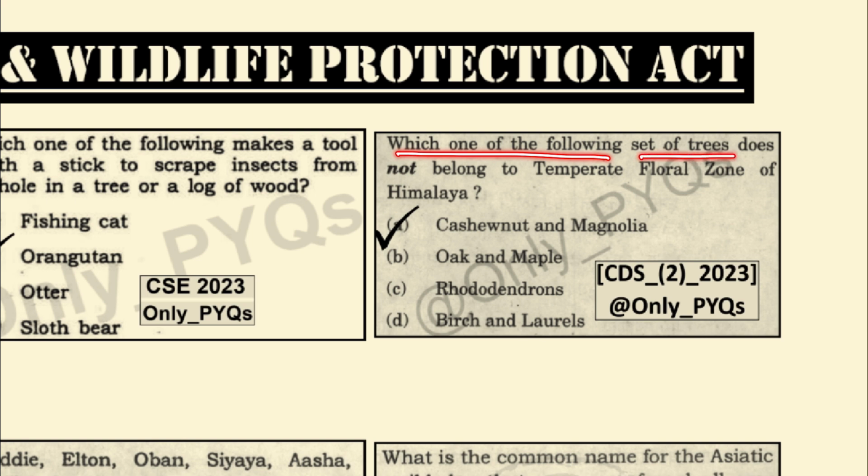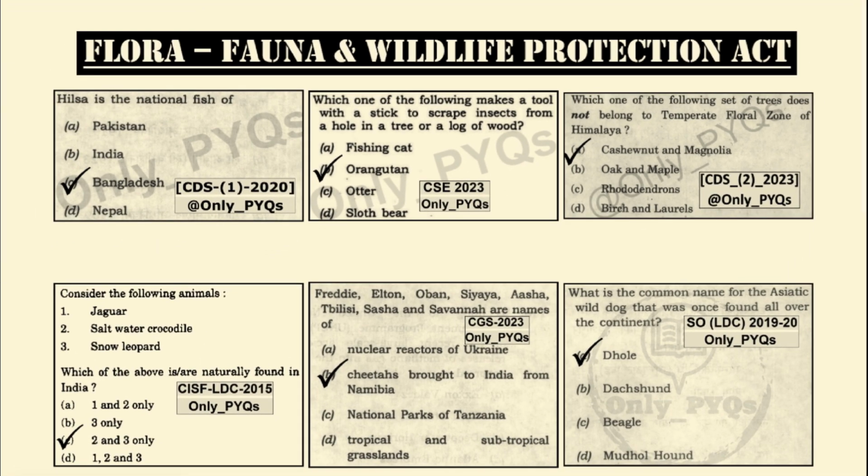Which one of the following sets of trees does not belong to the temperate floral zone of the Himalaya? It is the cashew nut and the magnolia which do not belong to the temperate floral zone of the Himalayas, whereas the oak, maple, rhododendron, birch and the laurels all belong to the temperate floral zones of the Himalaya.